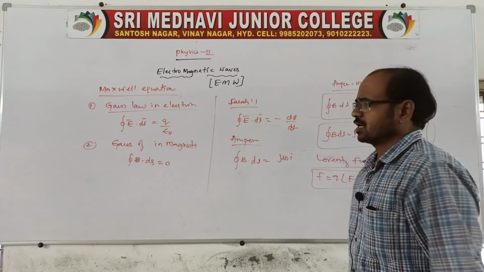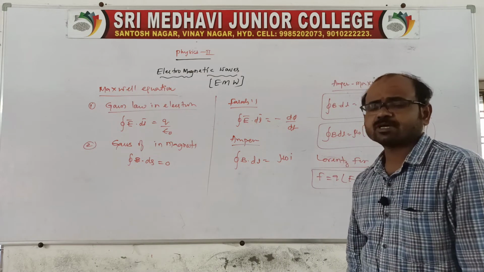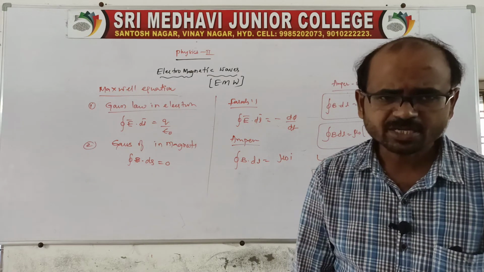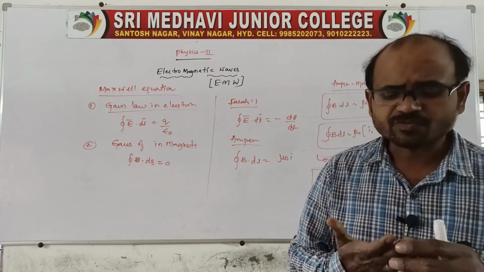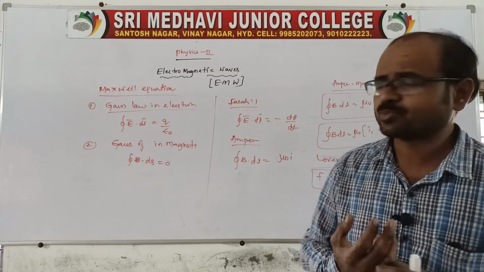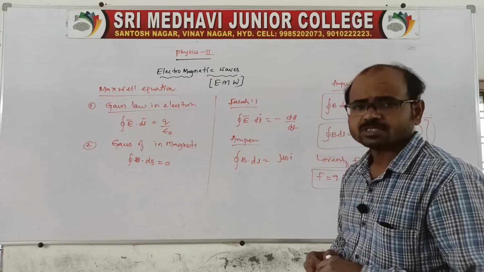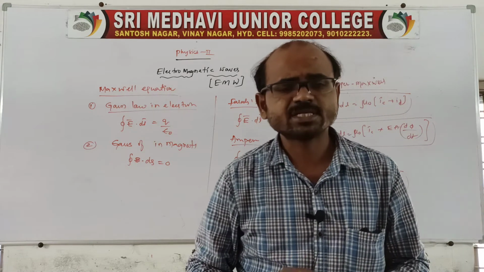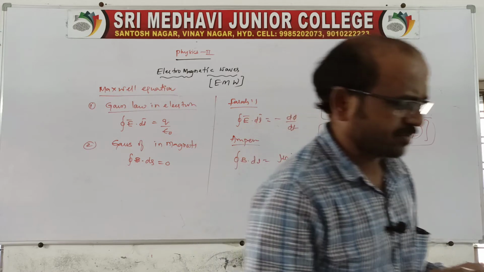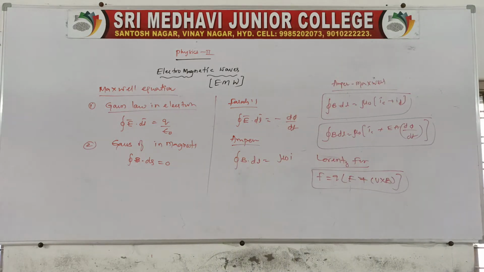Of course, electromagnetic waves can be produced because of an accelerated charge. If a charge is accelerated, then the accelerated charge can produce the electromagnetic wave. It is a history, so we have one question based on this history: write a history of electromagnetic waves. If you write this definition, it is enough for this question, right?